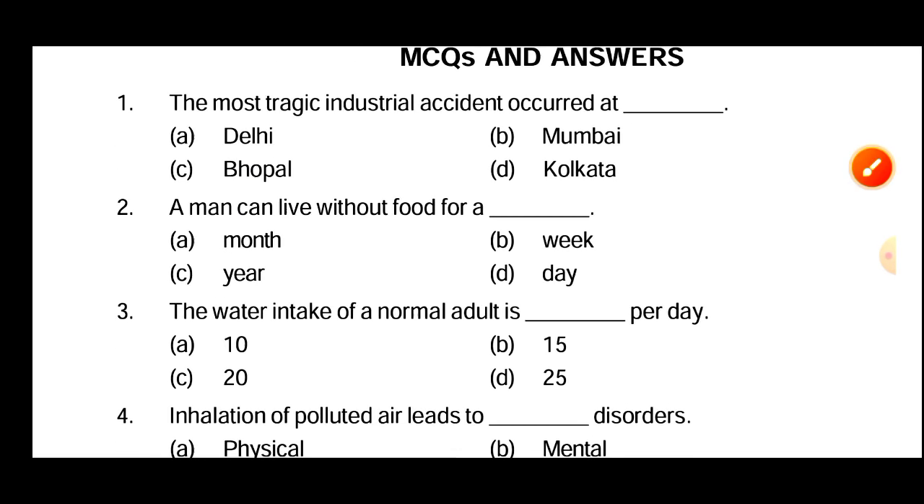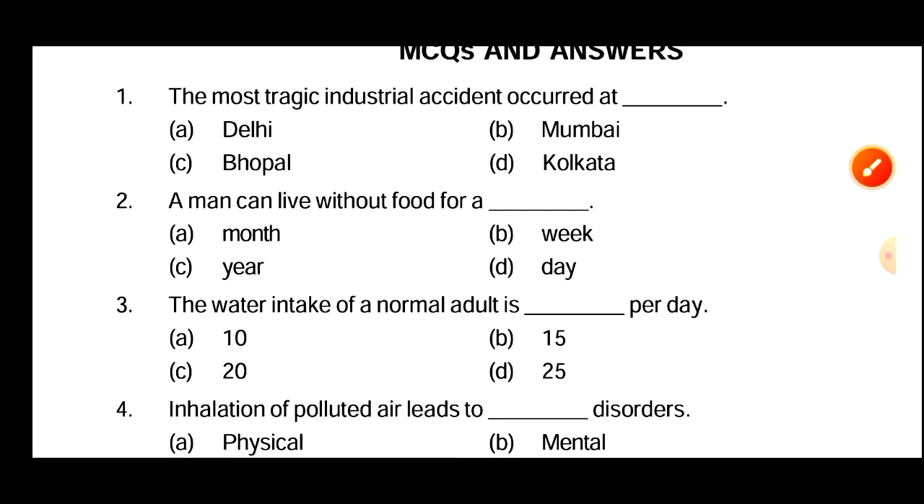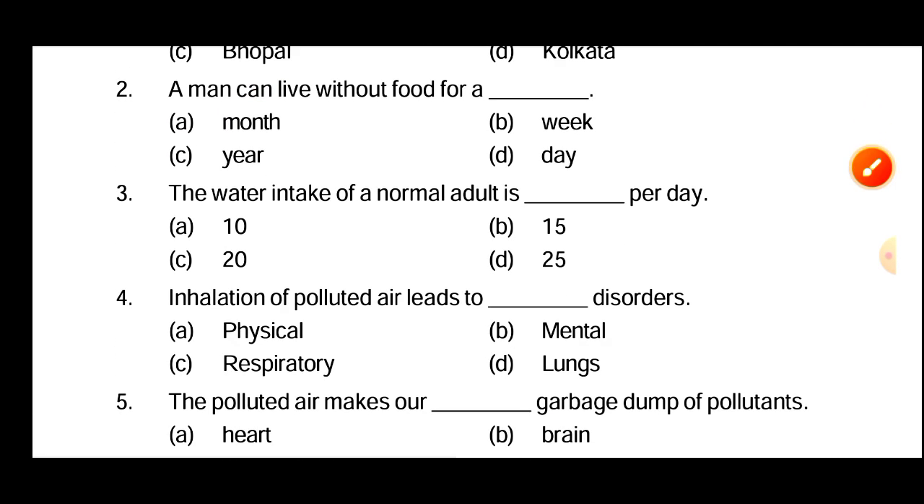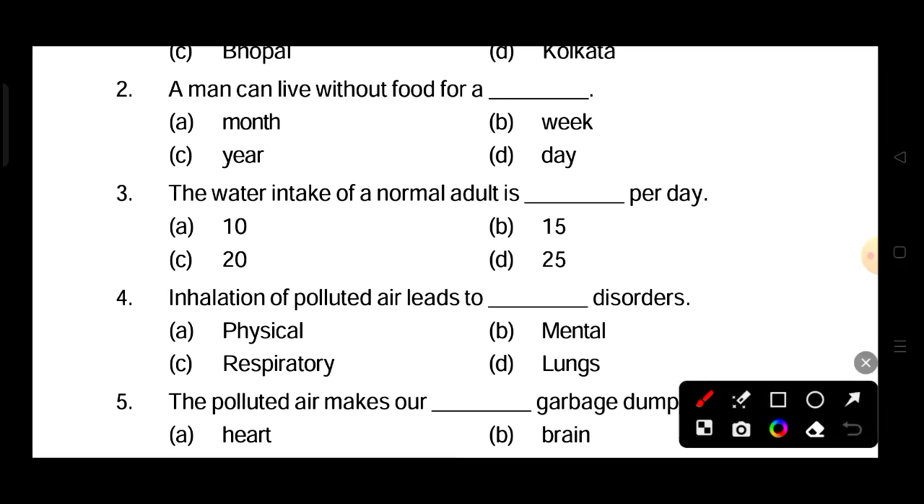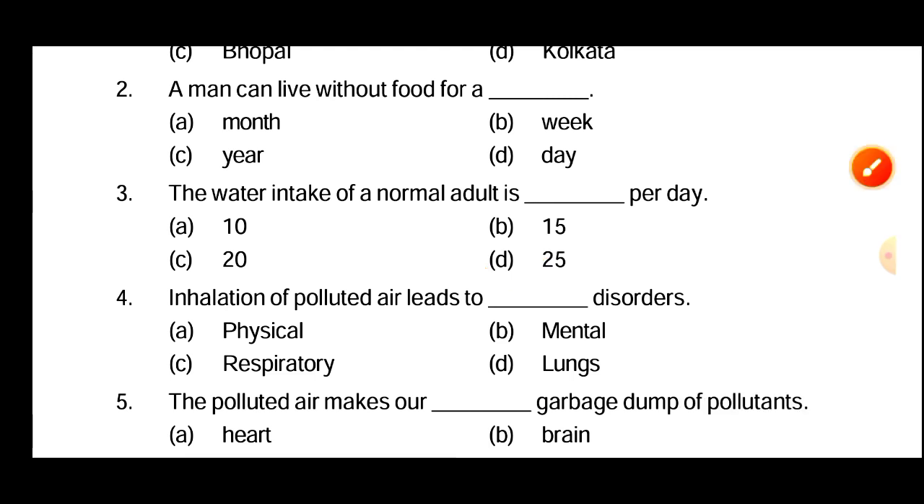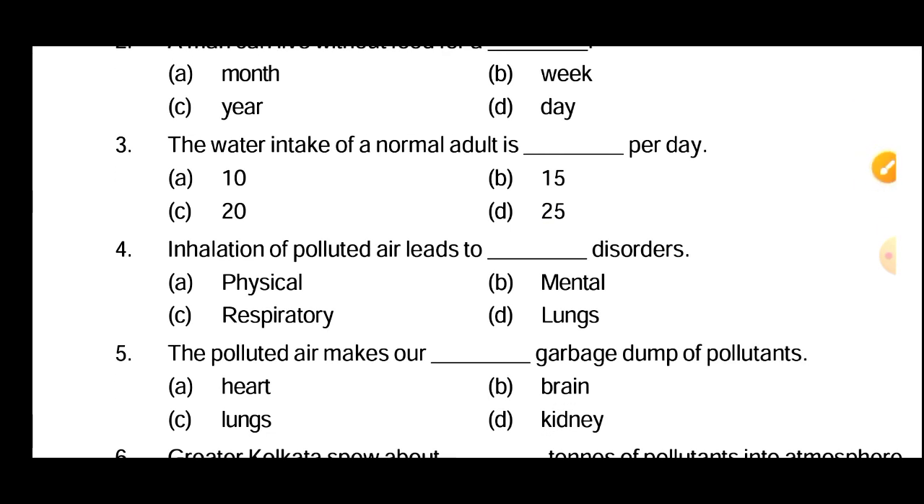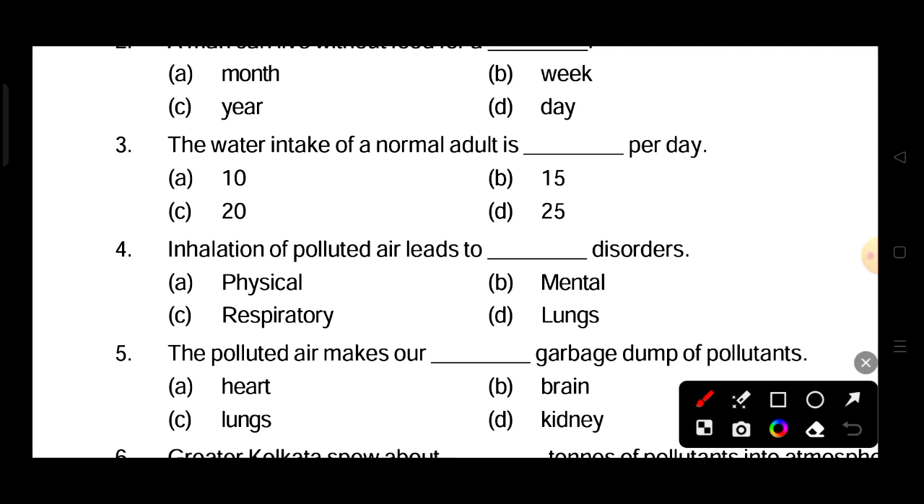Next question. A man can live without food for a month. Next question. The water intake of a normal adult is dex per day. The right answer is 25 per day. Next question. Inhalation of polluted air leads to dex disorder. The answer is option C, respiratory disorder.